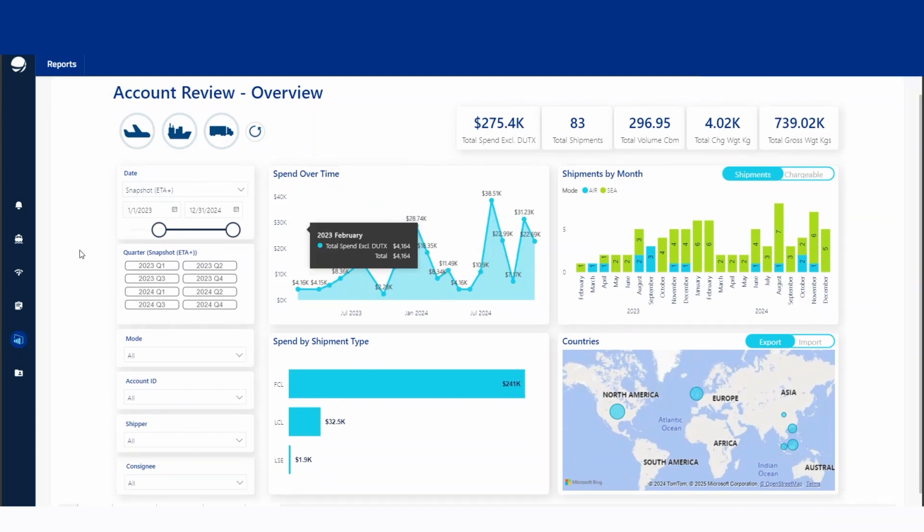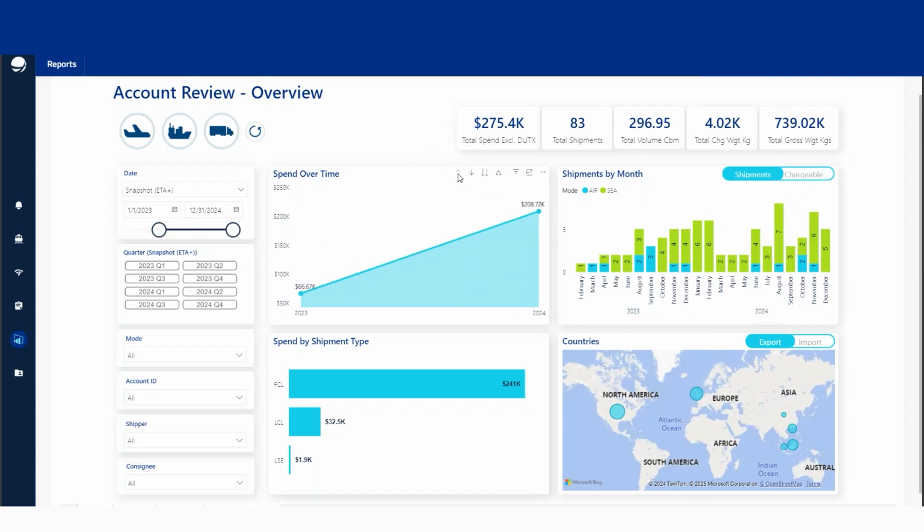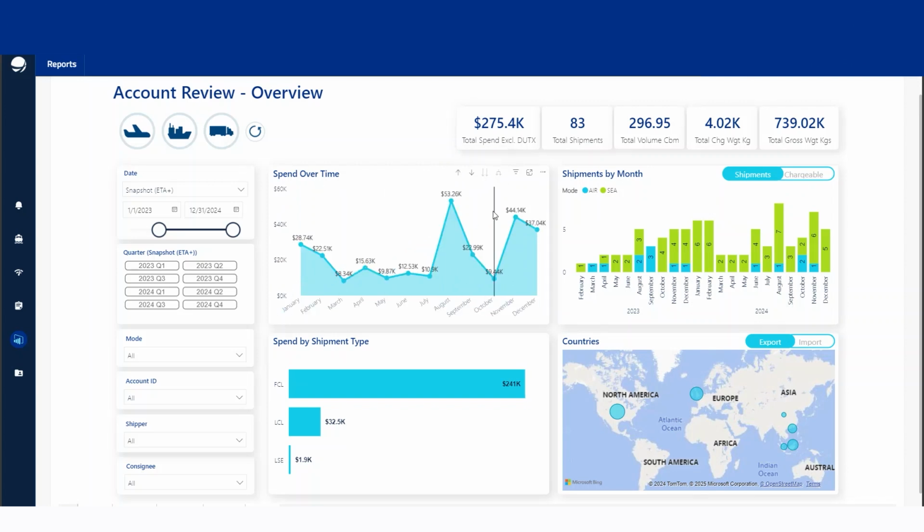Then again, similar to the performance, what we saw earlier, we're able to go ahead and make this data ours and make the table ours again. So we can apply the drill up option and drill down option. By drilling up, we only view it by year. By drilling down, we view it by the month of the year.